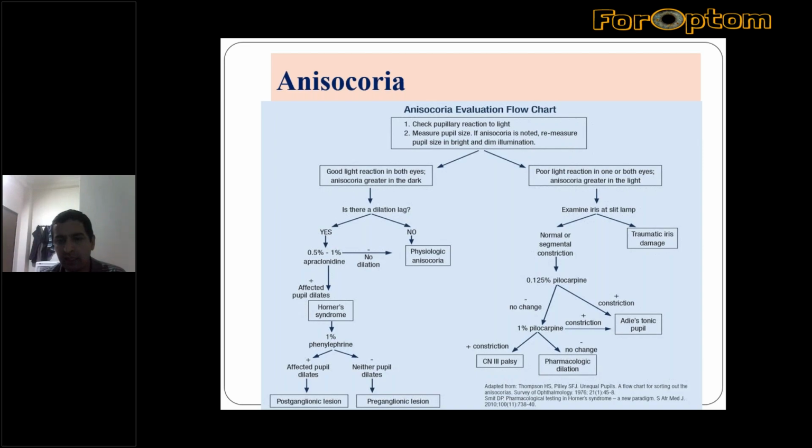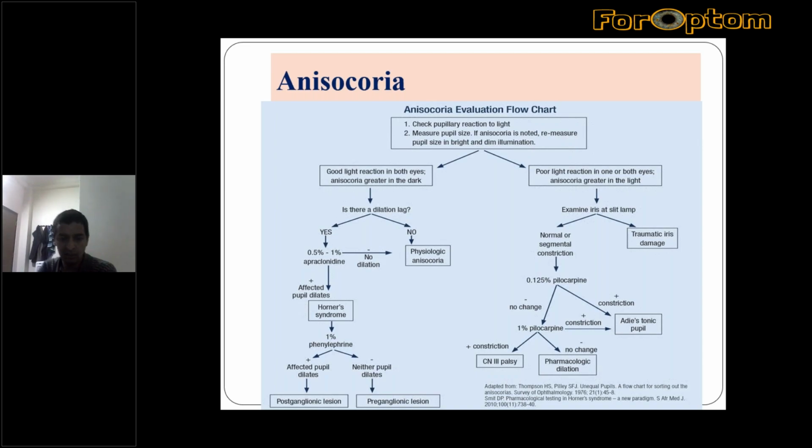Similarly, if the anisocoria is more in light, we should examine the patient on slit lamp and see whether there is any damage to the iris, sphincter tear, etc. If it is normal, with only segmental constriction, then we have to go for the pilocarpine test. If there is no change on the pilocarpine test, then we should increase the strength to 1%.